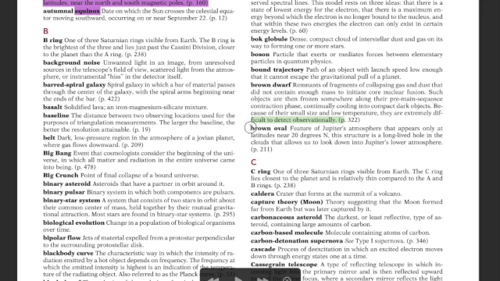Okay. Next is brown oval, a feature of Jupiter's atmosphere that appears only at latitudes near 20° north. This structure is a long-lived hole in the clouds that allows us to look down into Jupiter's lower atmosphere. Wow, this is like a window which enables us to see what is going on inside the planet Jupiter.